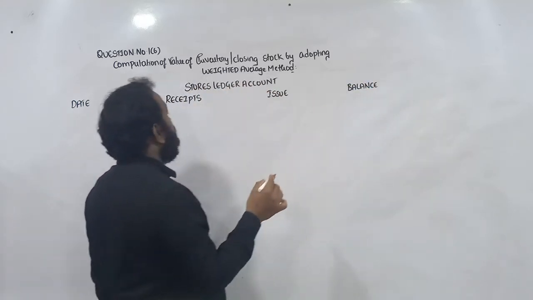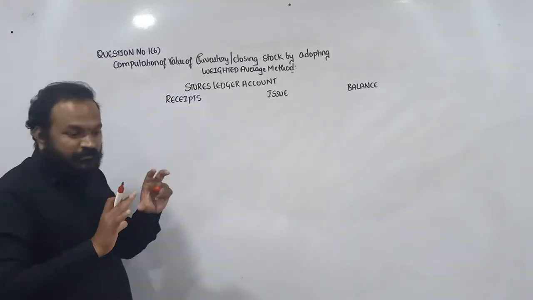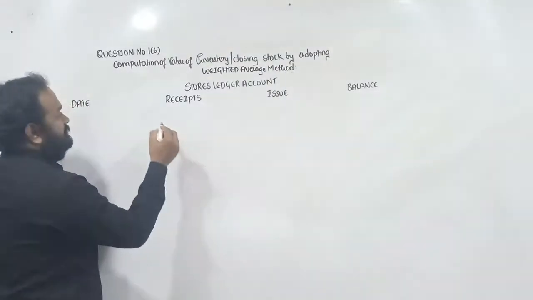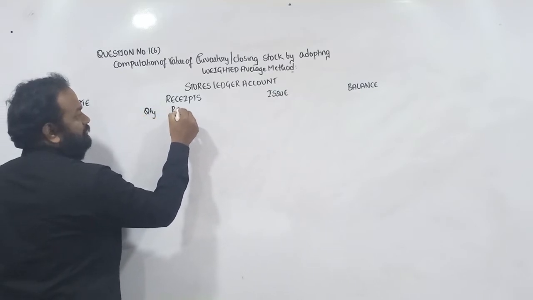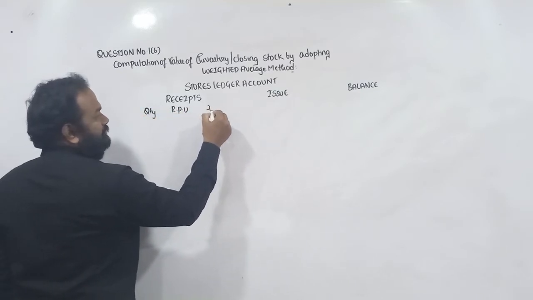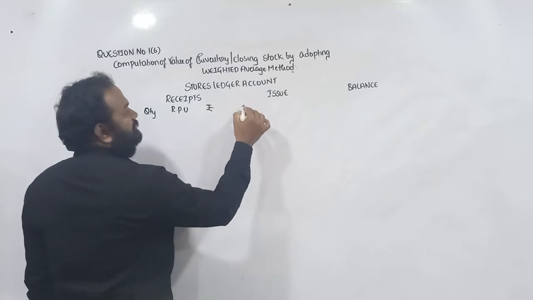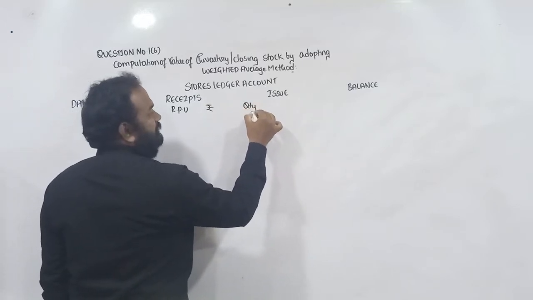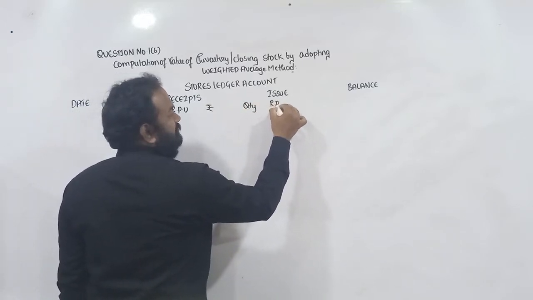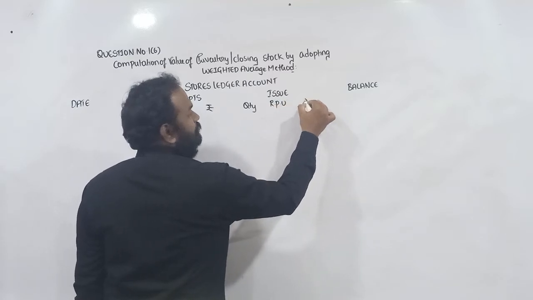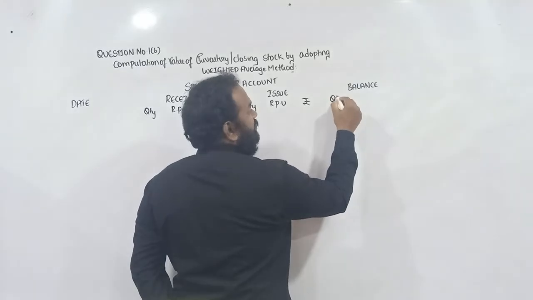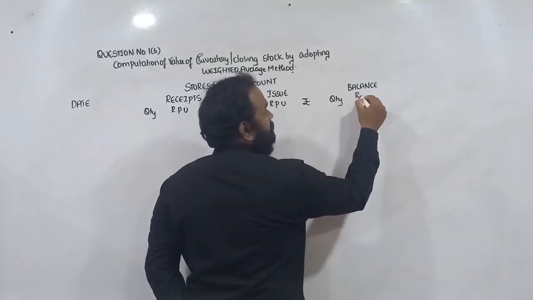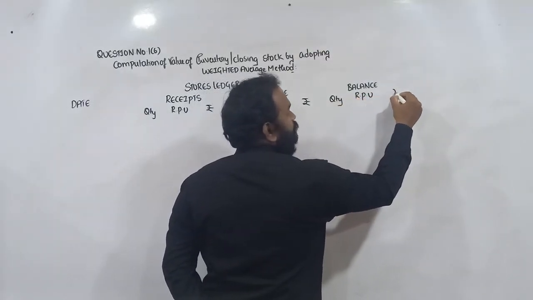Receipts column comprises 3 sub columns: quantity, rate per unit, rupees. Next, issue: quantity, rate per unit, rupees. Balance: quantity, rate per unit, rupees.